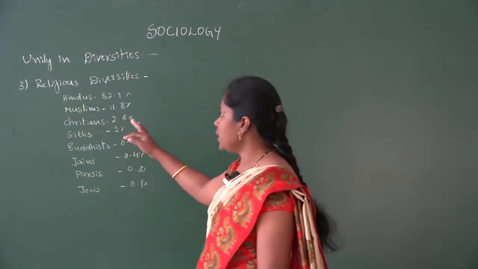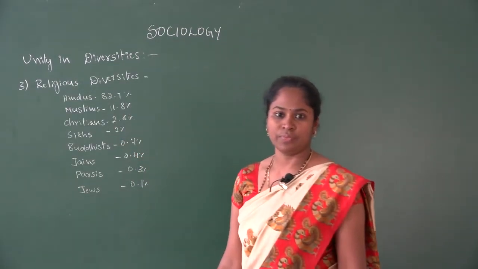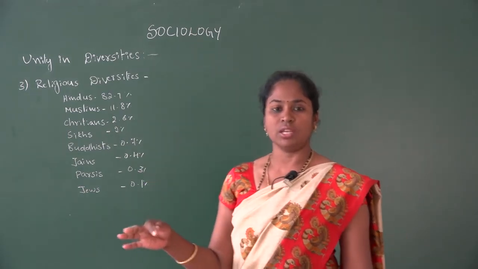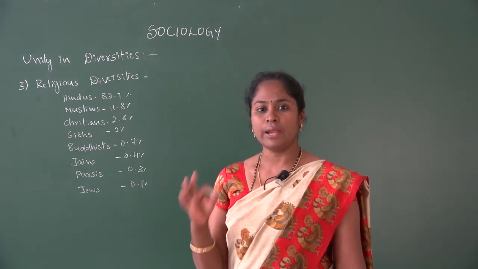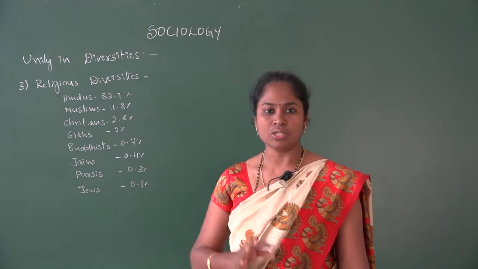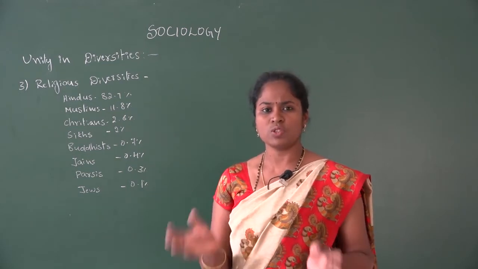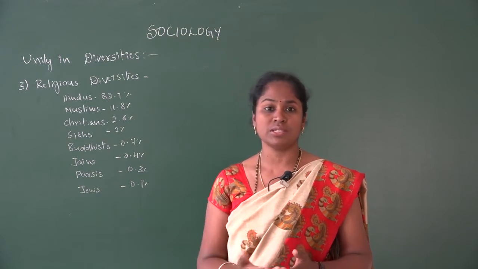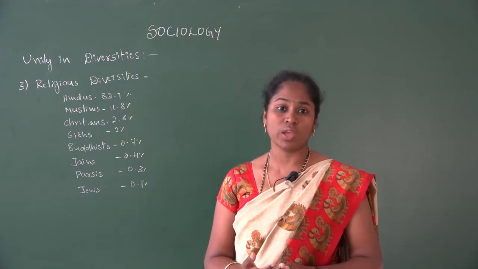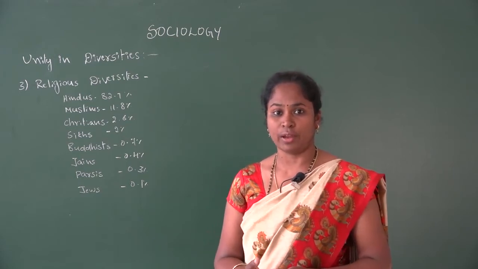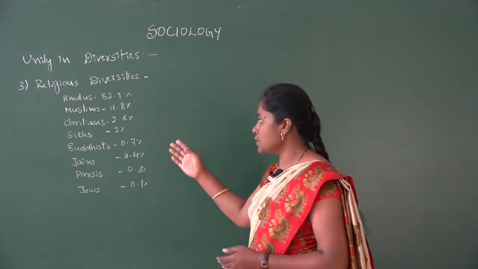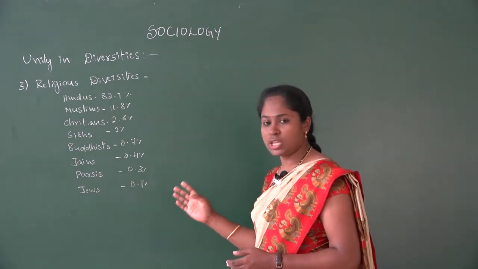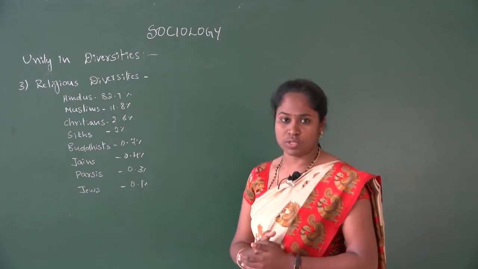Third one, religious diversities. In Indian society, we have nearly 8 major religions. It is because of the invaders. Some religions have been born in the Indian society, and some religions came because of the invaders who came to Indian society. That is Hinduism, Muslim, Christian, Sikh, Buddhist, Jains, Parsis as well as the Jews.